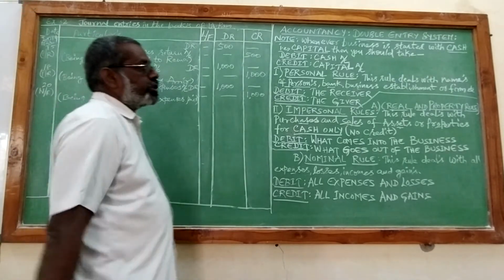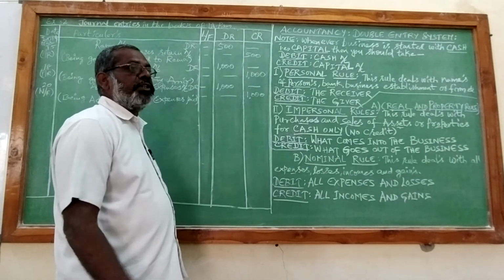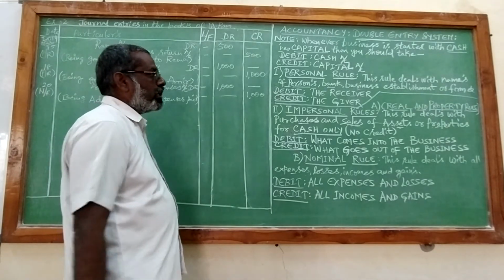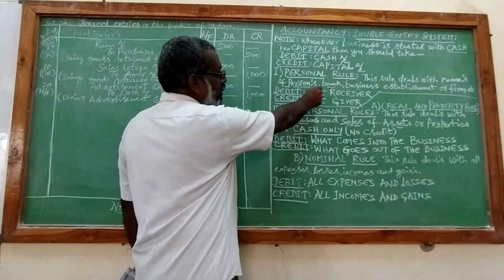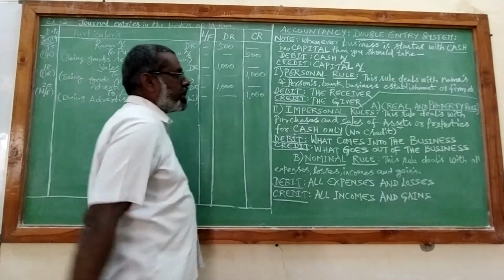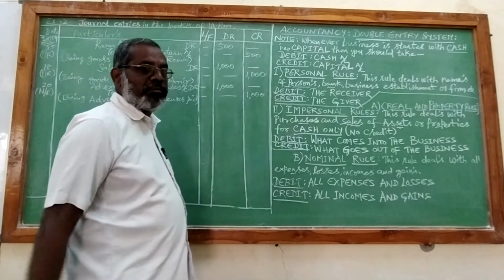Again, he has specifically clearly mentioned that he is depositing the business money into his business account, that is Canara Bank. So it is personal rule, because personal rule deals with the names of persons and banks and business establishments. Of course, bank is also a business establishment.